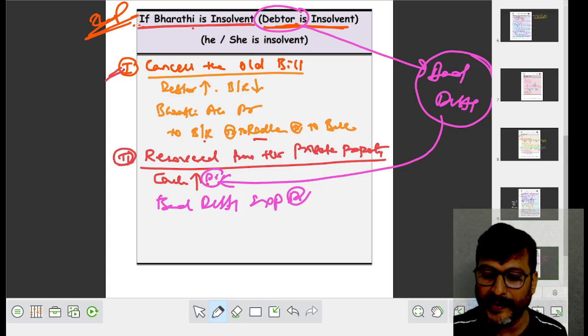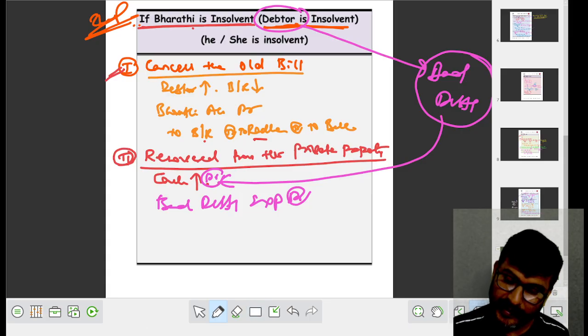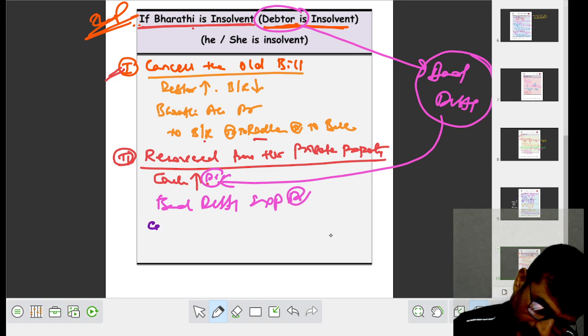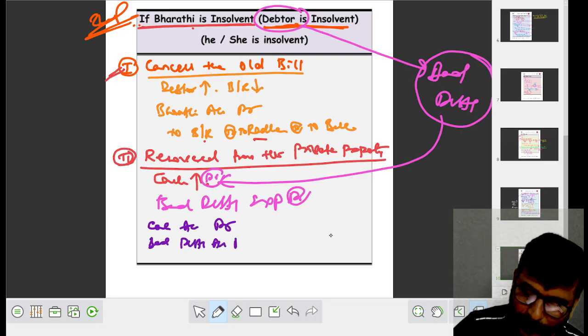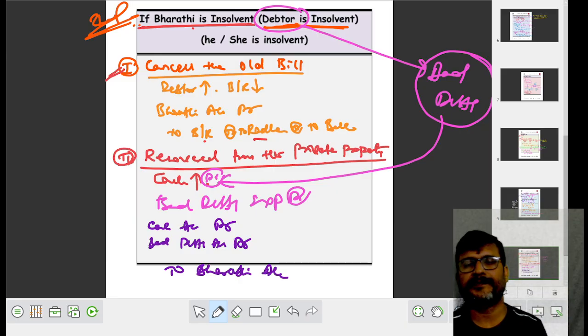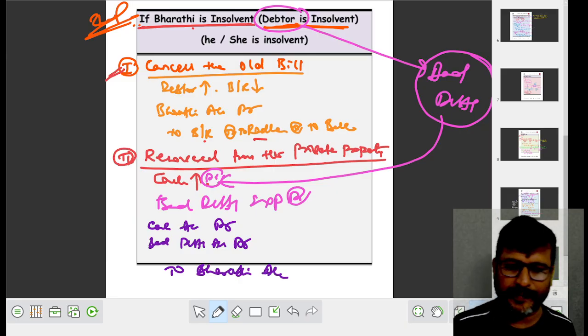Now the journal entry will be: cash account debit, bad debts account debit, to Bharati account.